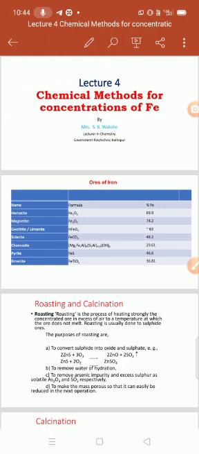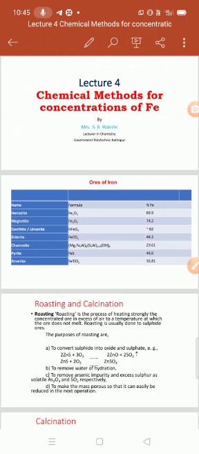Next is ilmenite, molecular formula FeTiO3, with 36.81% iron content in the native state. All these are ores of iron. You have to remember any 4 ores of iron with their molecular formula.